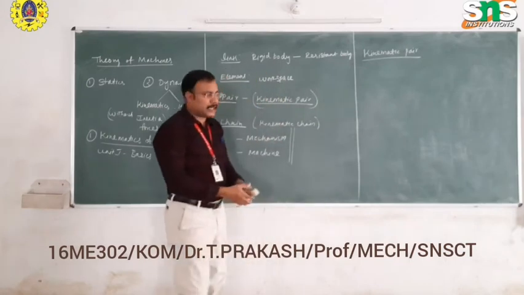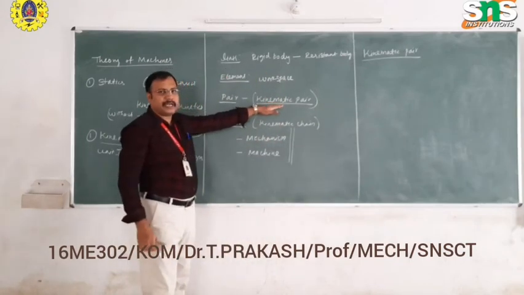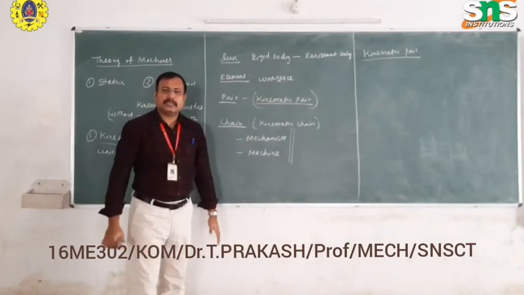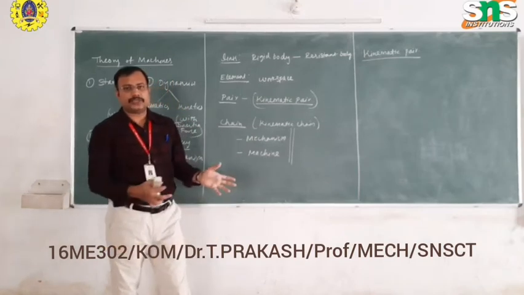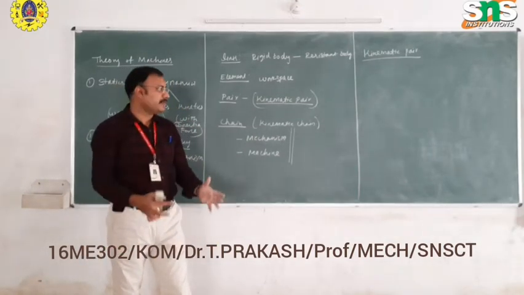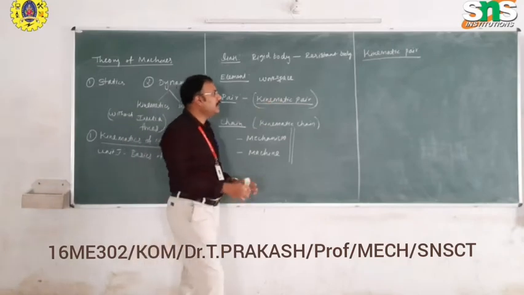As we discussed earlier, what is the definition of kinematic pair? It is a combination of linkages where the input motion is transferred to output motion to form a mechanism. Kinematic pair is nothing but linkages.